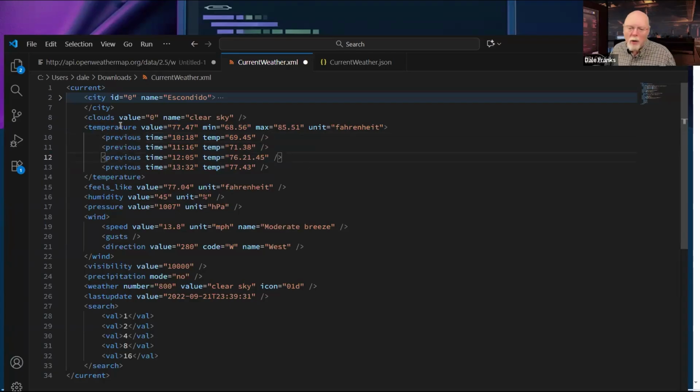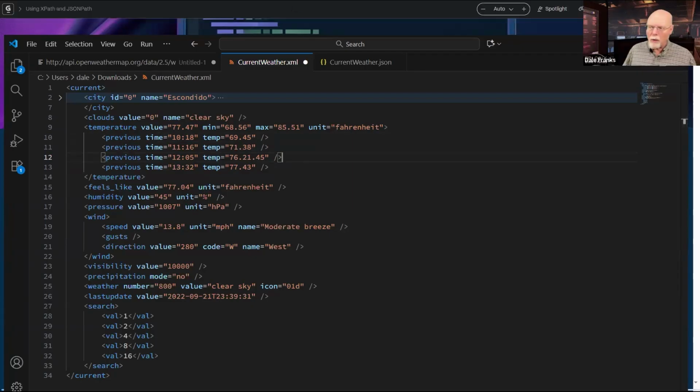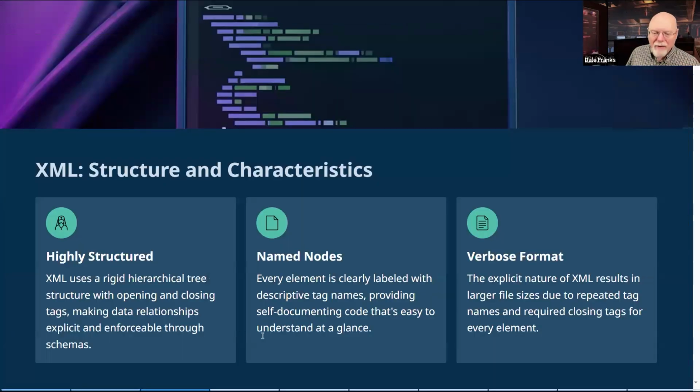Even if you don't know XML really, it's super easy to learn because it's very logical and very straightforward. And so if you have a lot of highly structured data, that's really cool. Because the nodes all have descriptive tag names, it's easier to read.